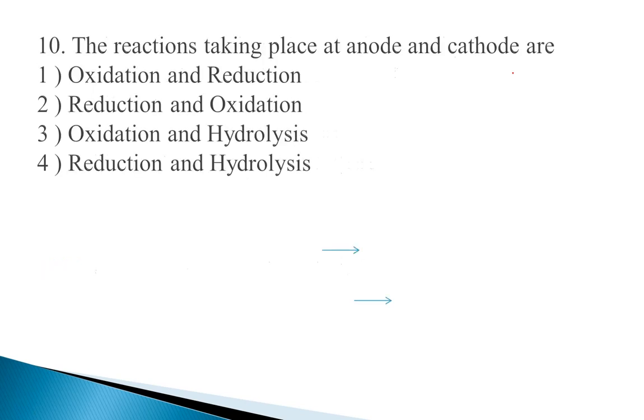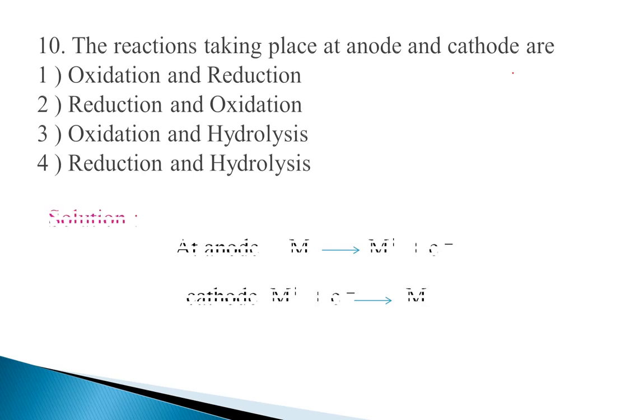Next question. The reactions taking place at anode and cathode are. This is a very simple question. Which type of reactions are taking place at anode and cathode? At anode, oxidation reaction takes place. Oxidation means loss of electrons. And at cathode, reduction takes place. Reduction means gaining of electrons.